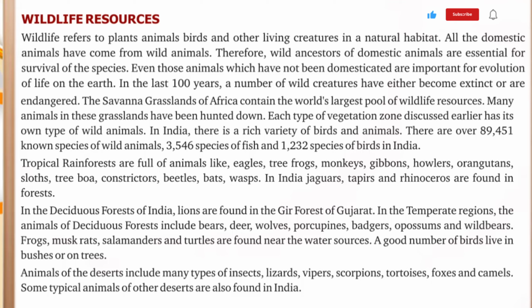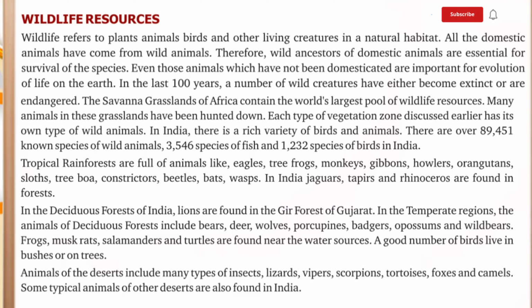Tropical rainforests are full of animals like eagles, tree frogs, monkeys, gibbons, howlers, orangutans, sloths, boa constrictors, beetles, bats, and wasps. In India, jaguars, tapirs, and rhinoceros are found in forest. In the deciduous forest of India, lions are found in the Gir forest of Gujarat. In the temperate regions, the animals of deciduous forest include bears, deer, wolves, porcupines, badgers, opossums, and wild bears. Frogs, muskrats, salamanders, and turtles are found near the water sources.